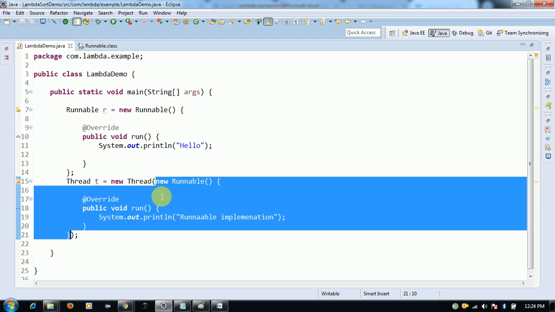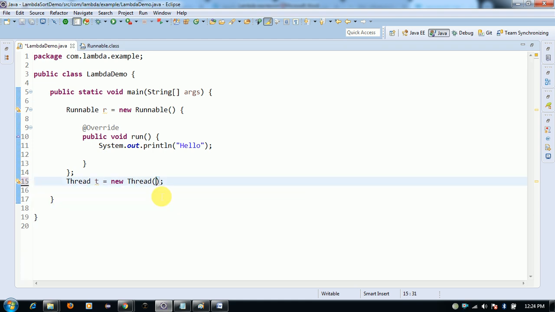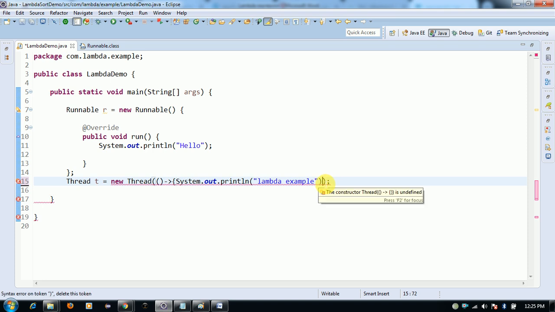I will try to convert this anonymous inner class to a lambda expression. For this I will write a lambda example, and this is the method body.